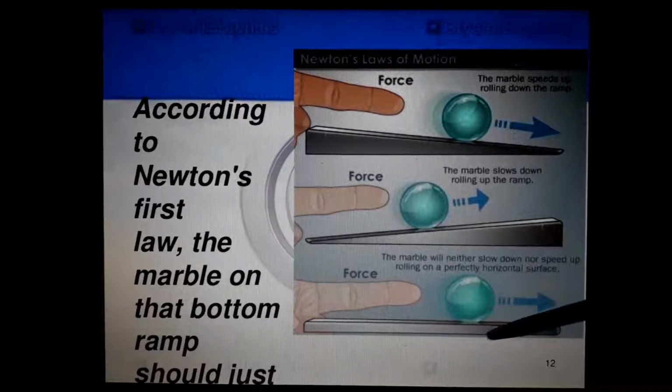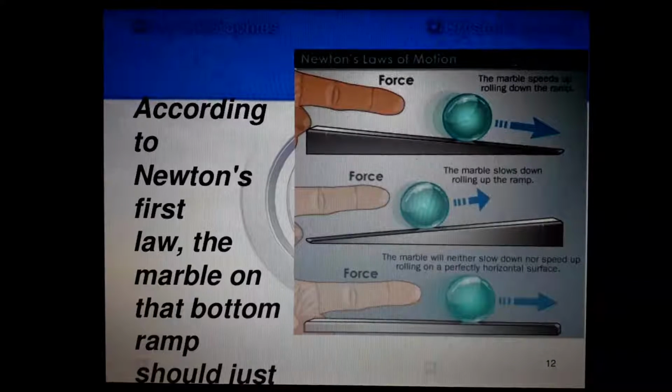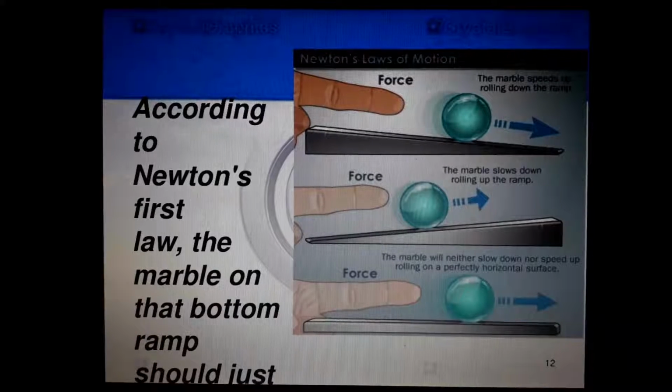But in the case of this, take a plain board. Okay, take a plain long board and just push the marble. What will happen? It will go in a straight line, isn't it? Because the marble will neither slow down nor speed up. It will continue to move in uniform motion. Understand? Because it has the tendency to continue to do what it is doing.